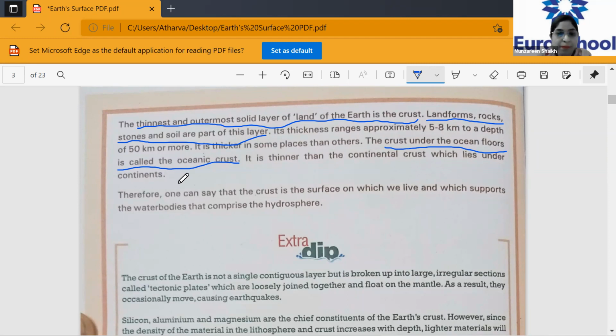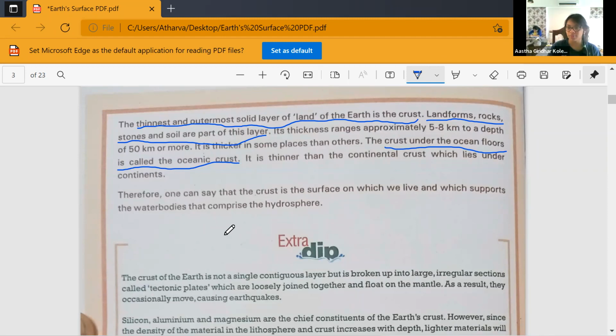Therefore, one can say that the crust is the surface on which we live, and it also has the water bodies that comprise the hydrosphere. We also use water from the oceans, isn't it? Do we use water from the oceans? But can we see oceans? Oceans are visible to us?